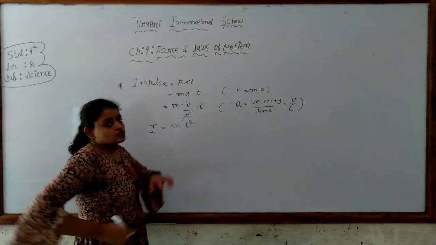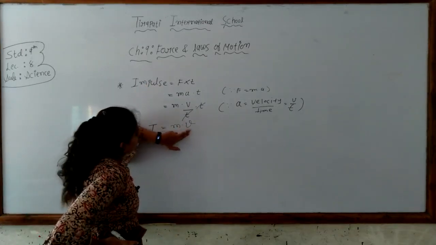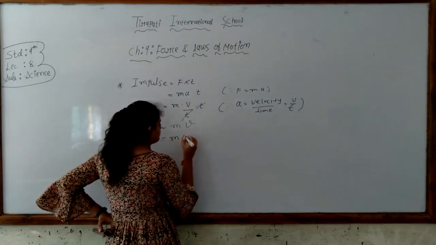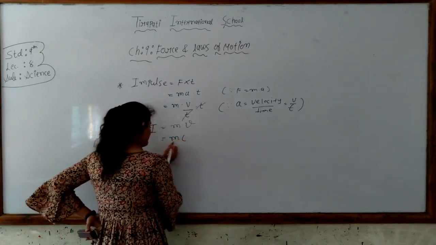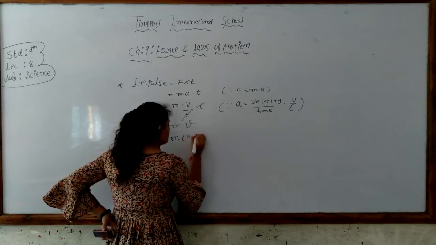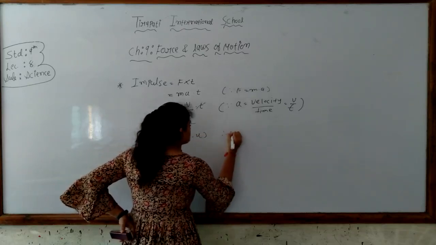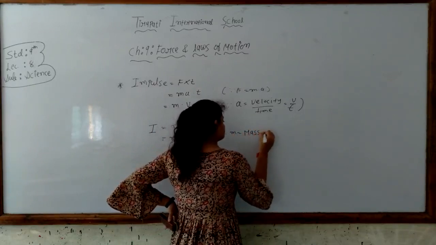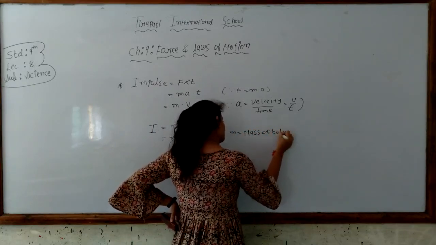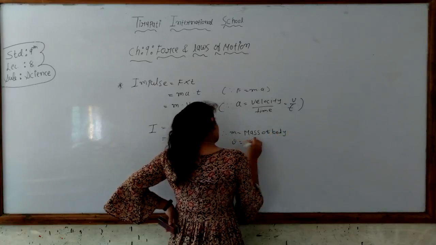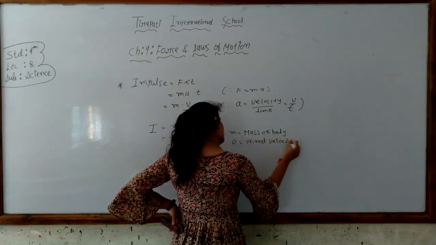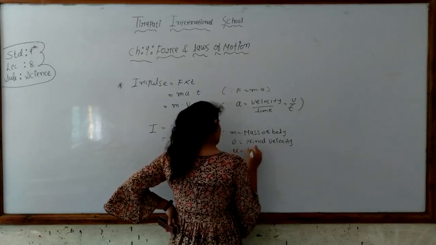We can also describe that the momentum is given as m into v. So the change in momentum is given as mv minus mu, where m is the mass of the body, v is the final velocity, u is the initial velocity.